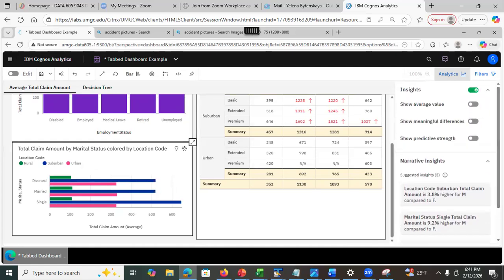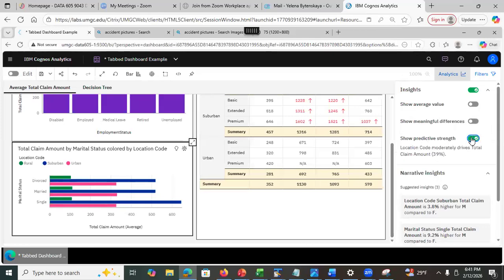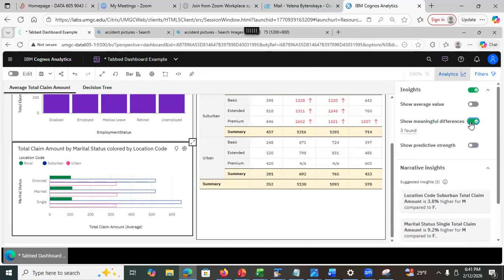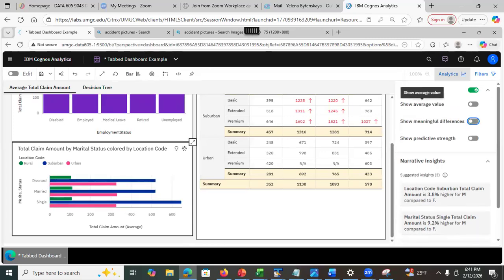Yes, the color will be gone because it's showing the predictive strength. Oh wait, no, not necessarily. It goes for the average value. Yes, because it's gonna show the average. I know, unfortunately that's what it is.